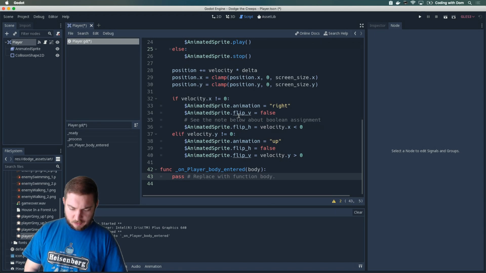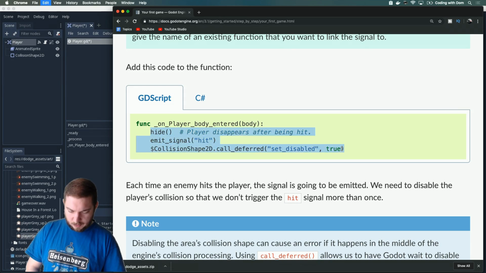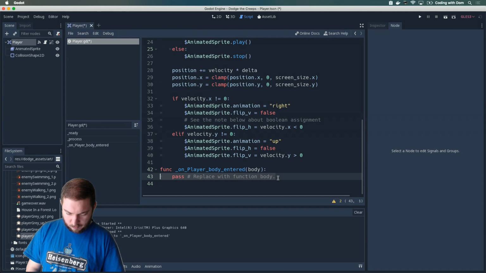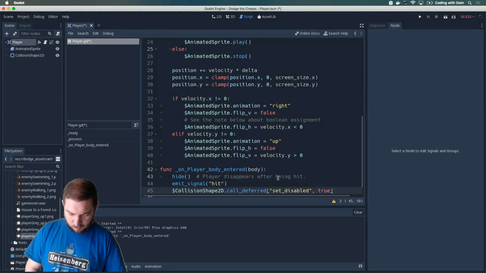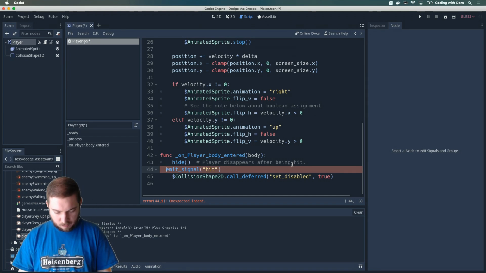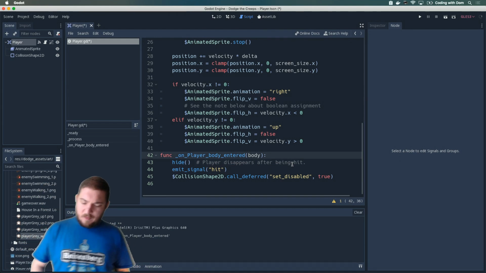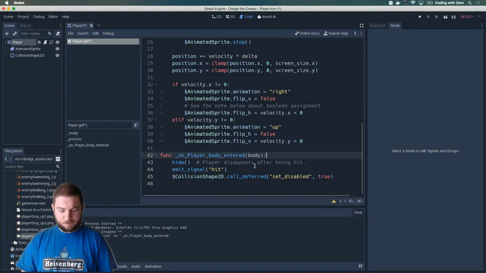On player body entered. Yeah, I guess that makes sense. So we're going to copy this, I guess. And we're going to get the weird indentation thing again. We'll find out soon. God. Very weird, but okay.